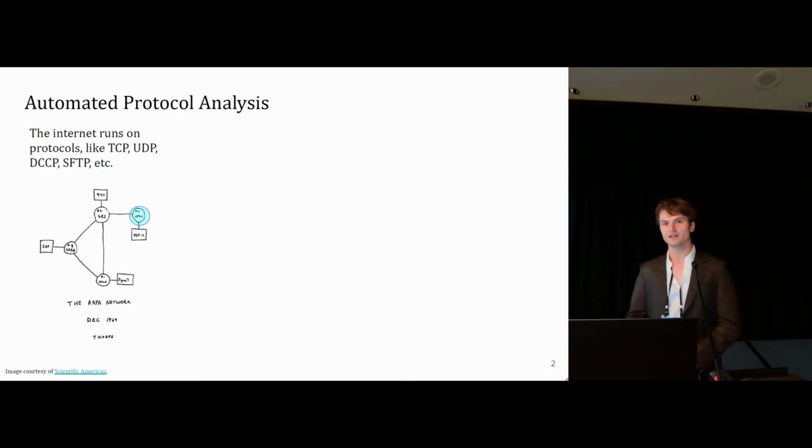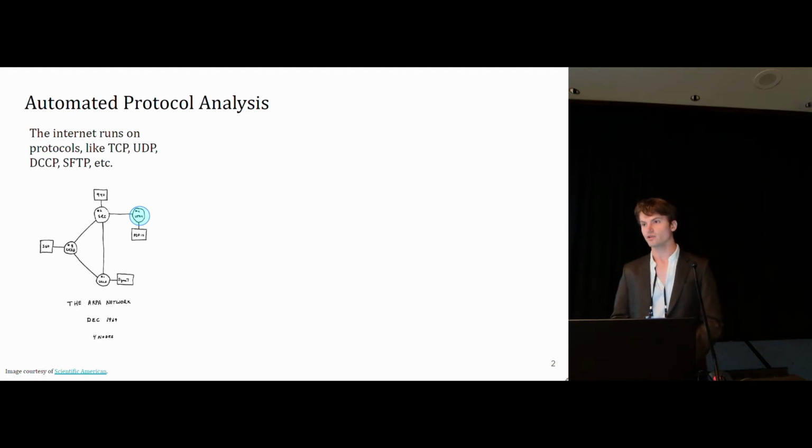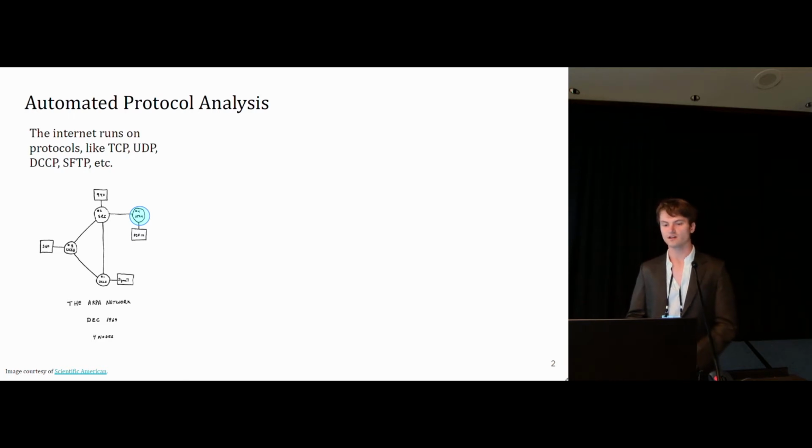Today we're going to be talking about the internet. The internet runs on protocols, and the idea is that if two computers on a network are running the same protocol, this gives them a shared language by which they can communicate. Examples of protocols include TCP, UDP, DCCP, etc. I have pictured here the ARPA network in December 1969, arguably the original internet. At the time, there were 4 computers networked together, but the internet has grown a little bit since this picture was drawn.